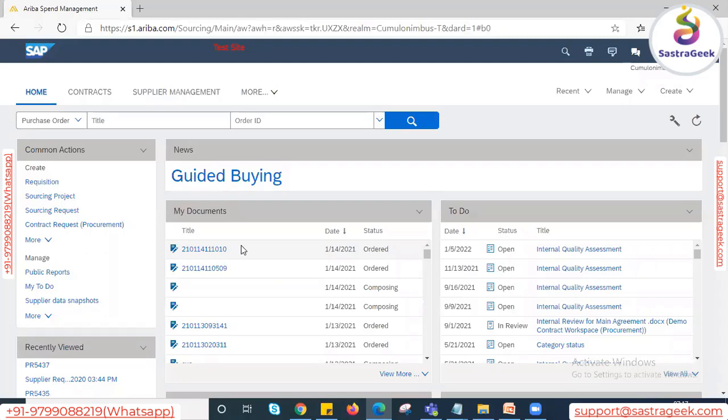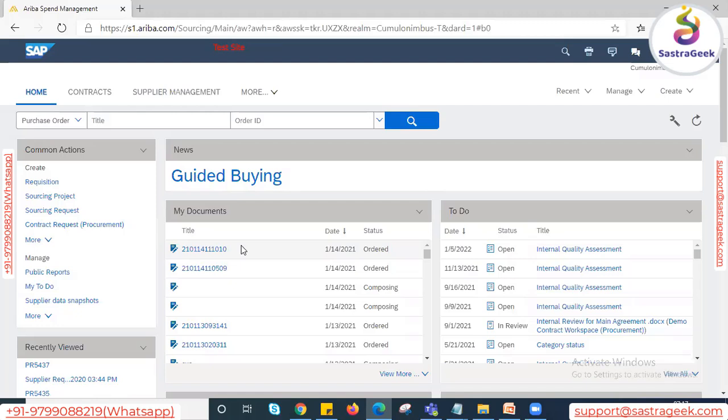In the same way, if any company provides you different software, and from that software you can create the PR by providing only one or two field values, that's it. If that option is available, it will reduce the customer cycle time and improve efficiency as well. In ECC, if the user creates the requisition within 2 or 3 minutes, and on the other tool they are able to create the requisition in a few seconds, definitely he will adopt that. In the same way, Ariba is also providing that option.